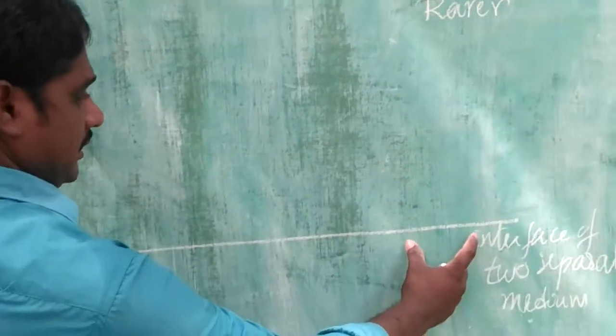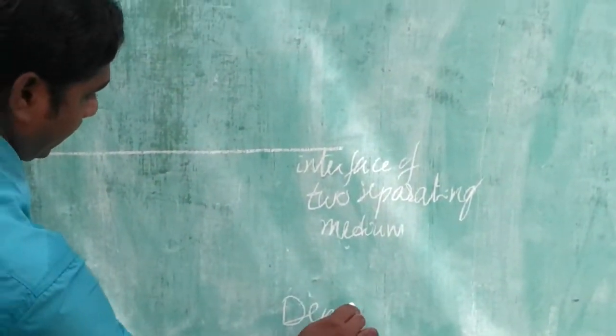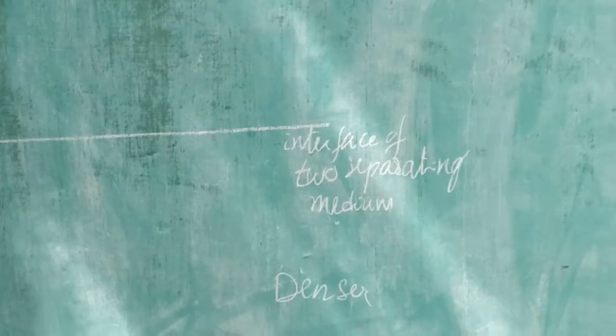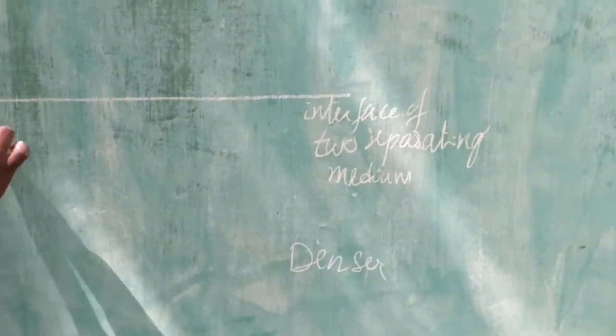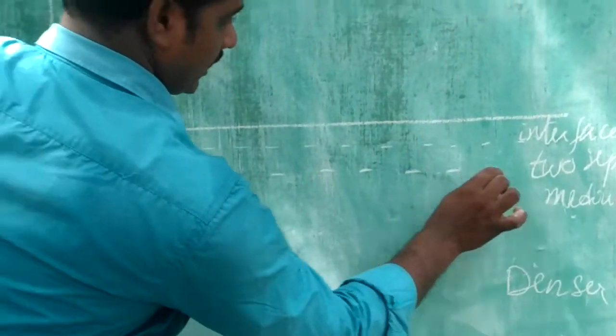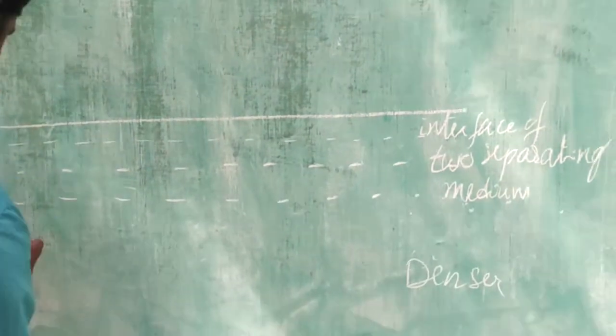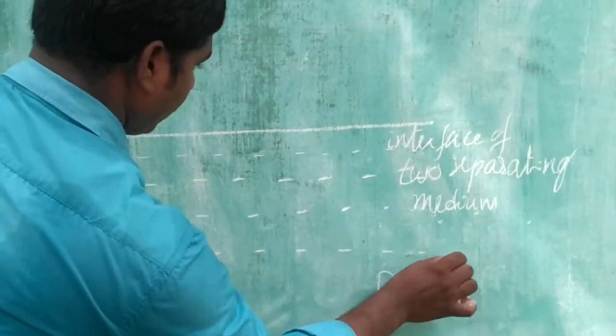The medium below the interface is taken as the denser medium. Generally, we take water as the denser medium.